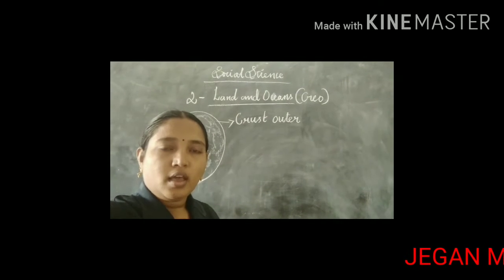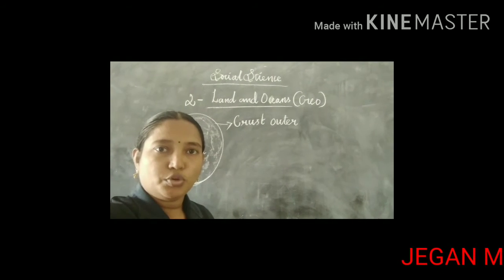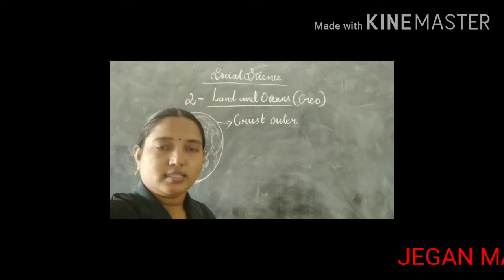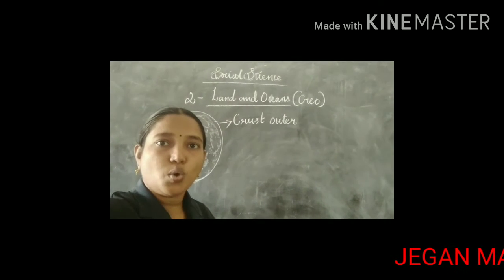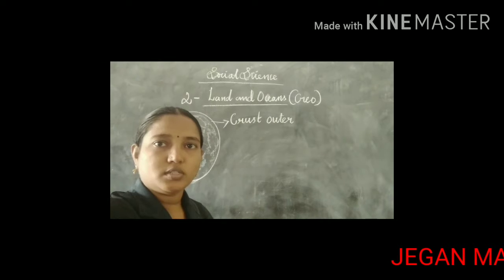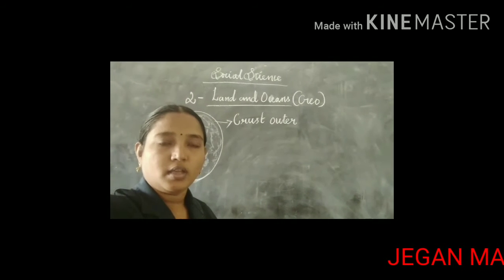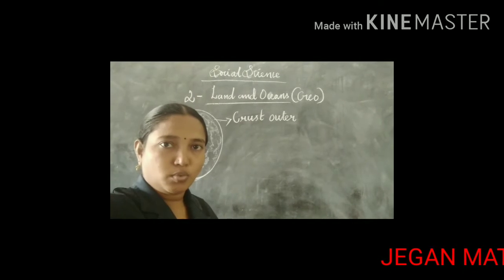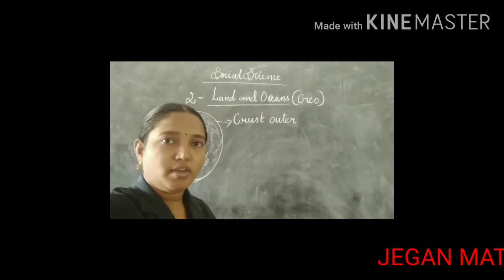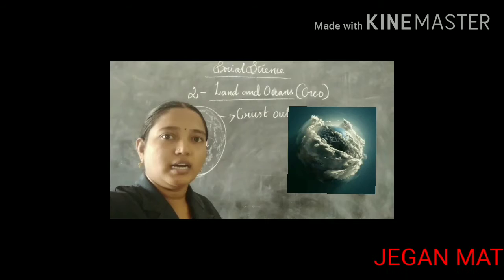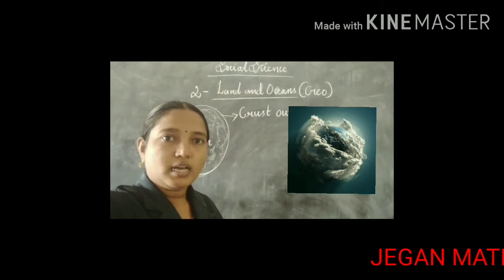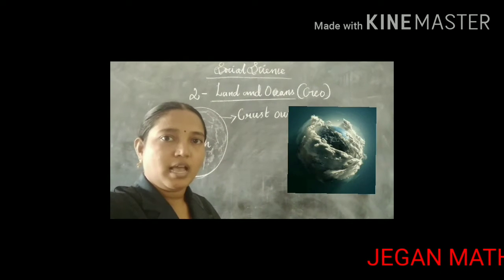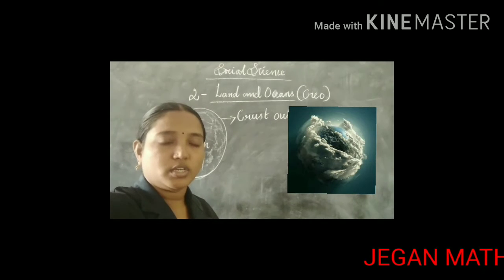We have already discussed the planets, the solar system, the universe, galaxies, everything. And today we are going to discuss a special living planet, that is Earth. The Earth's surface, land and oceans.